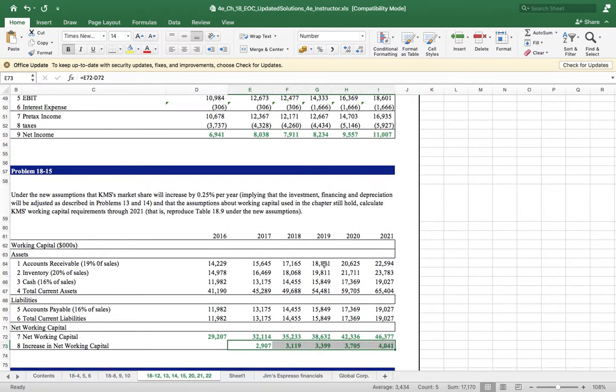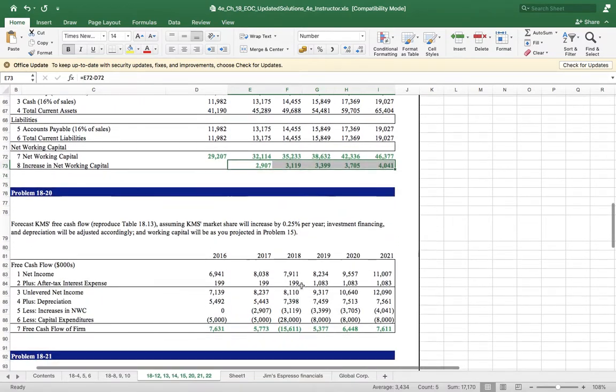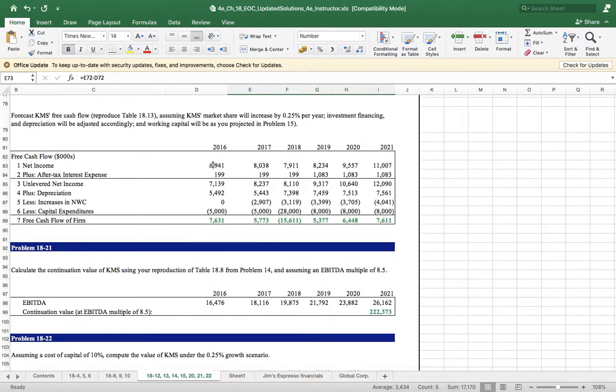We will now calculate the unlevered net income. Net income added with after tax interest is equal to unlevered income. Once you get the unlevered income, add the depreciation, deduct the change in working capital, deduct the capital expenditure. All we have, so calculate the free cash flow.